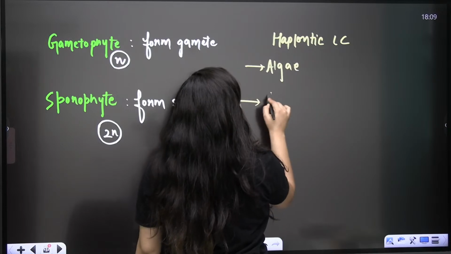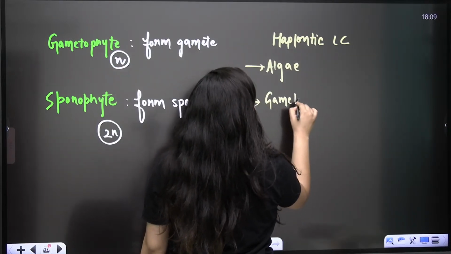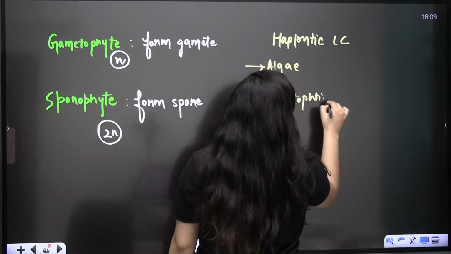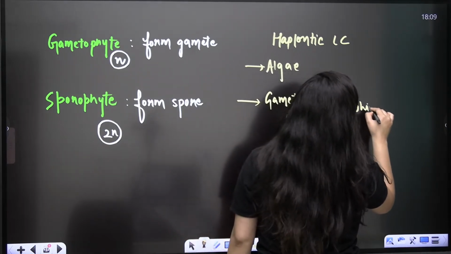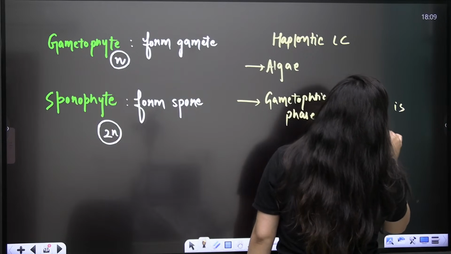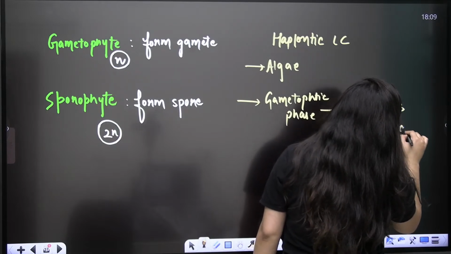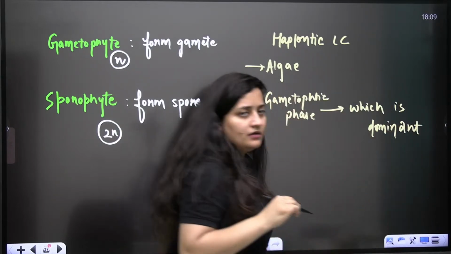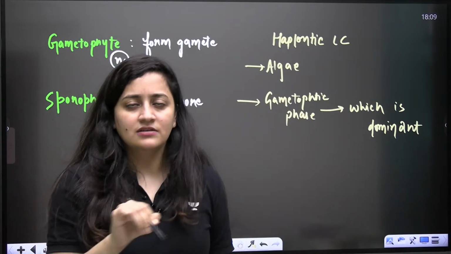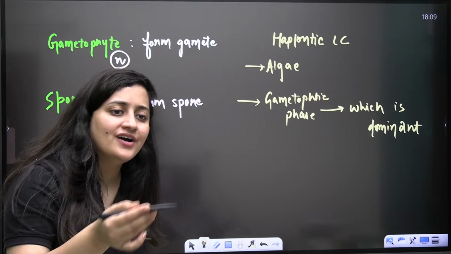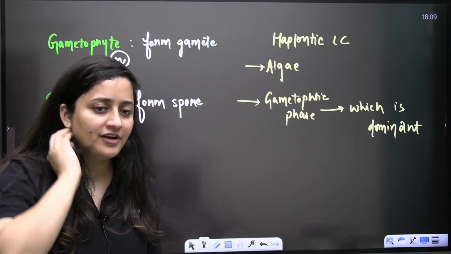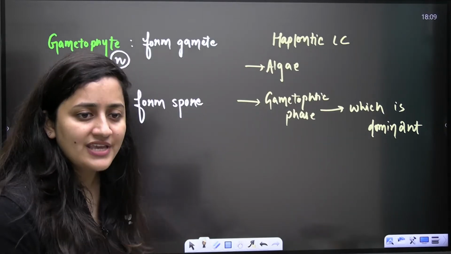So here, can I say that it is the gametophytic phase which is dominant? Gametophytic phase dominant means it is the haploid phase which is dominant. It will occupy more place in the life cycle. It will be for a longer duration in comparison to the diploid phase. Can we say so? Yes or no?